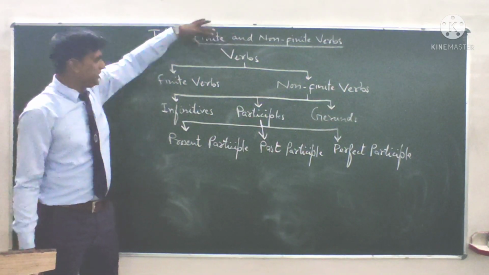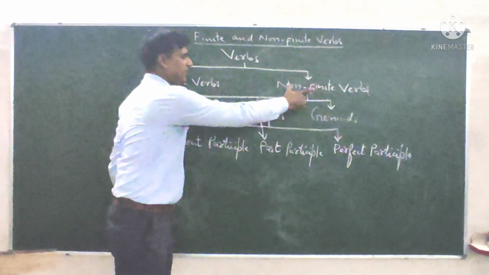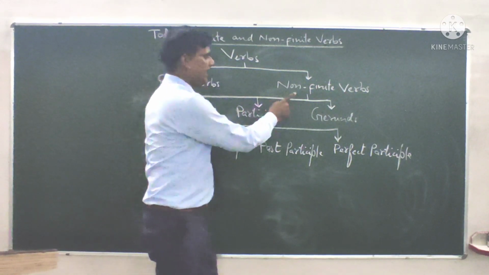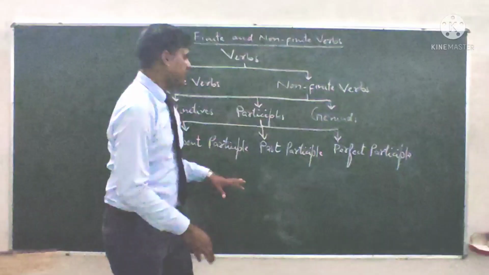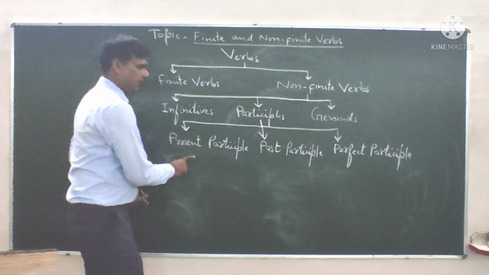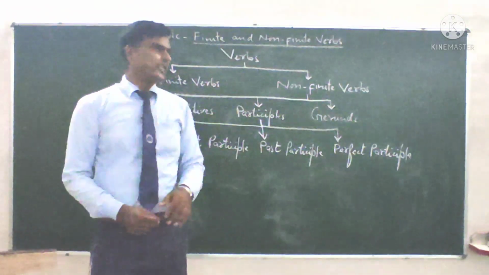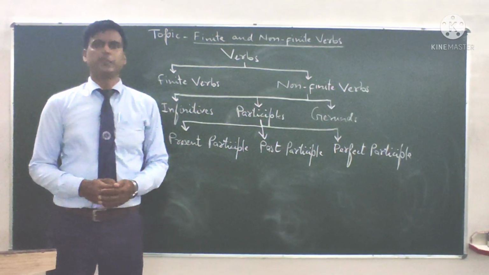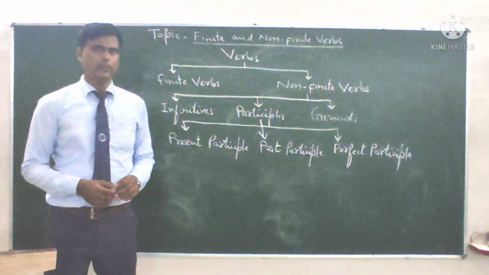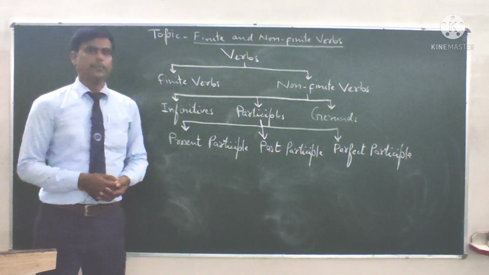So the verbs can be divided into two kinds, finite verbs and non-finite verbs. Now these non-finite verbs can be divided into three kinds, infinitives, participles, and gerunds. Now this participle can also be divided into three kinds, that is present participle, past participle, and perfect participle. So this is the diagram of the kinds of verbs. You will draw this diagram in your copy. Okay? So this is the structure, this is the diagram of the kinds of verbs.